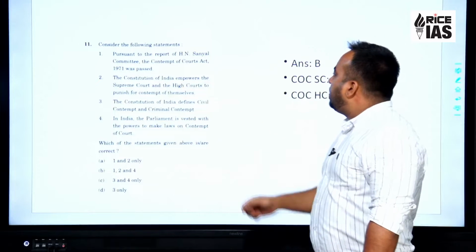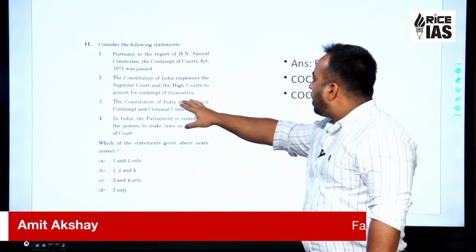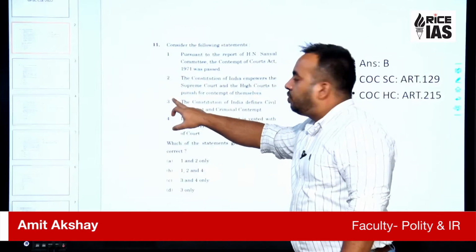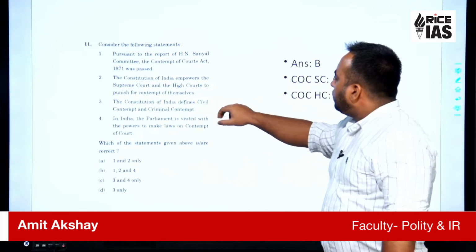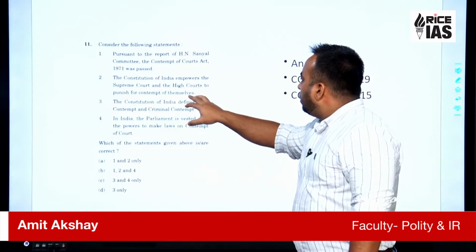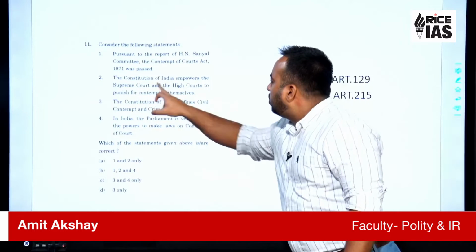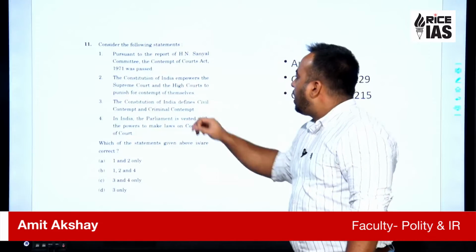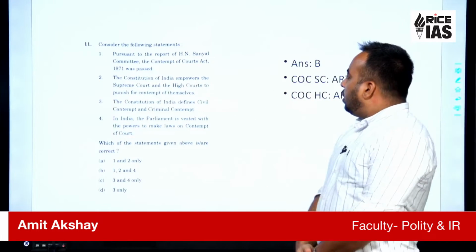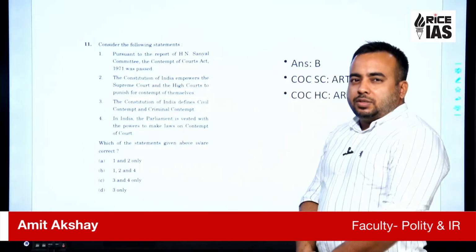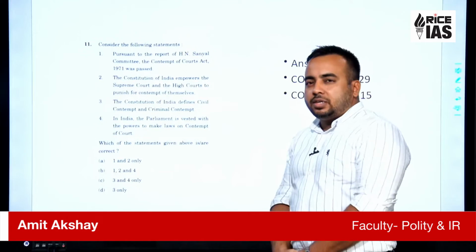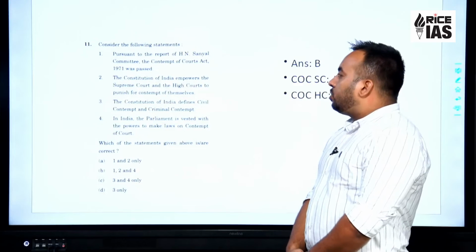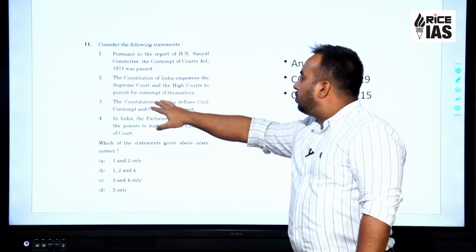The Constitution of India empowers the Supreme Court and the High Courts to punish for the contempt of themselves. We do study this one. The power of these constitutional courts, that is the Supreme Court and High Court, comes from the fact that they are courts of record, and the power of contempt is related to the power of the constitutional courts to be courts of record.